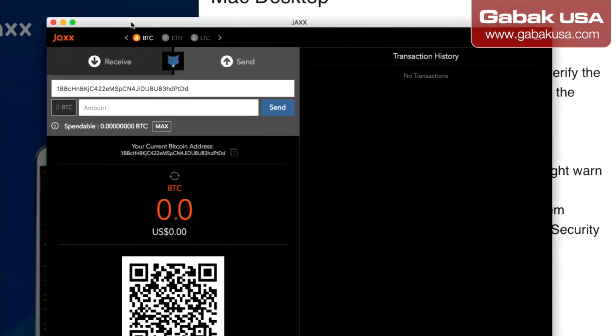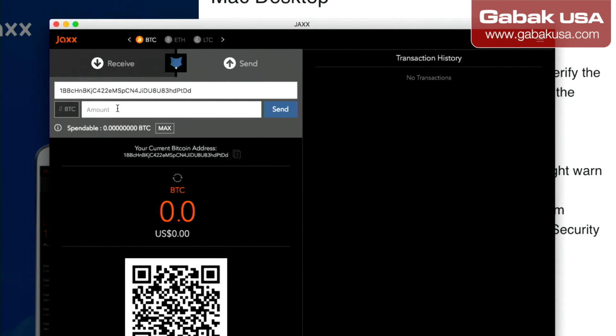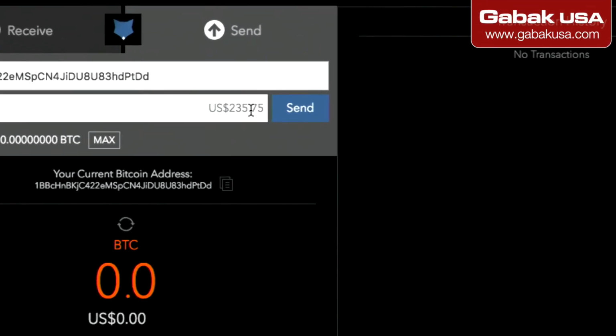I'll tell you later why. Here you can click where it says maximum amount. In this case we have 0, but let's say that you want to send a small amount of Bitcoin. As you can see, you have the conversion right away. That is the cool part.